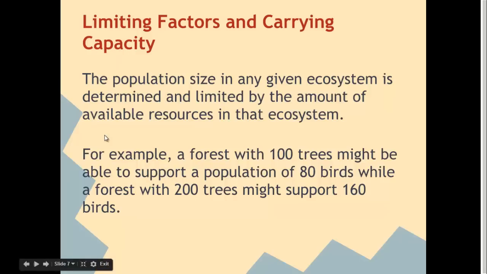A more relatable idea could be if we think about our bodies and the fact that we have two hands, and then we think about how many basketballs could we hold. Chances are most of us could only hold one or two basketballs. Why is that? We only have two hands and we're limited. So too, a forest with 100 trees could maybe hold 80 birds, but if a forest had 200 trees, that forest might be able to support 160 birds.